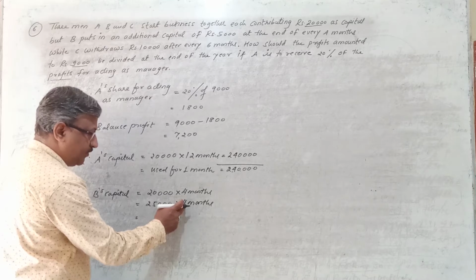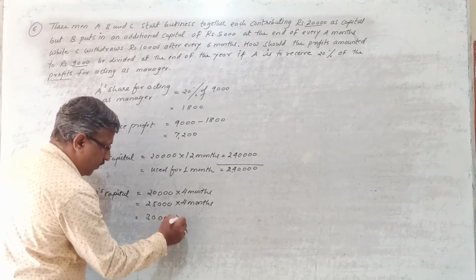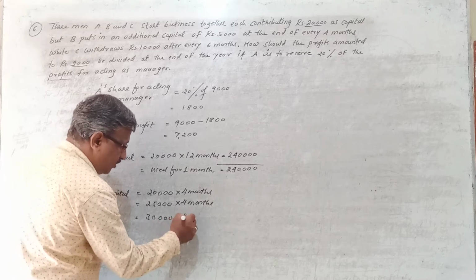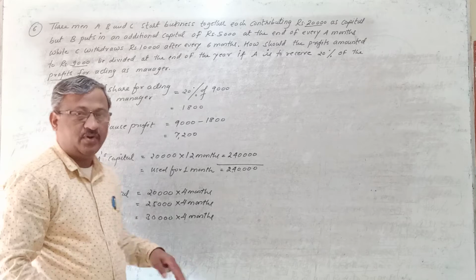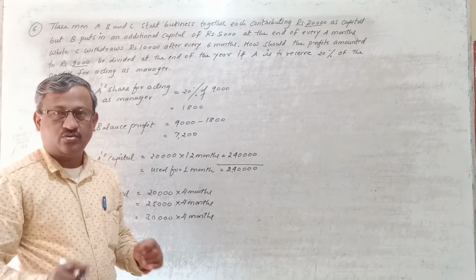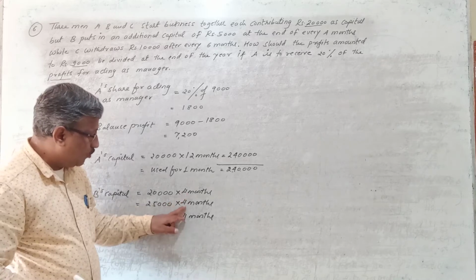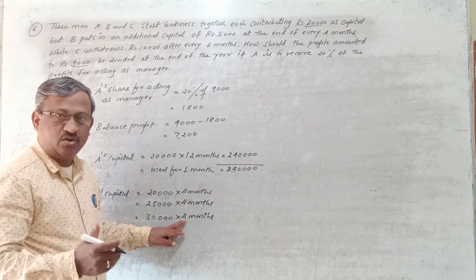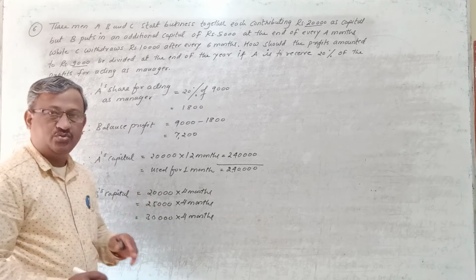So his capital after the next 4 months becomes how much? It is 30,000. So these 30,000 will be used in the business for the last 4 months, because after the completion of 12 months the year gets over, right? So 4 plus 4 plus 4. Like this, after every 4 months he goes on investing 5,000 into the business. So this is how his capital is used in the business.